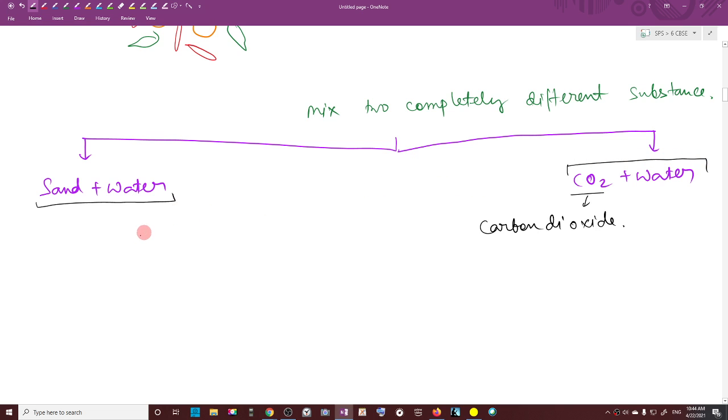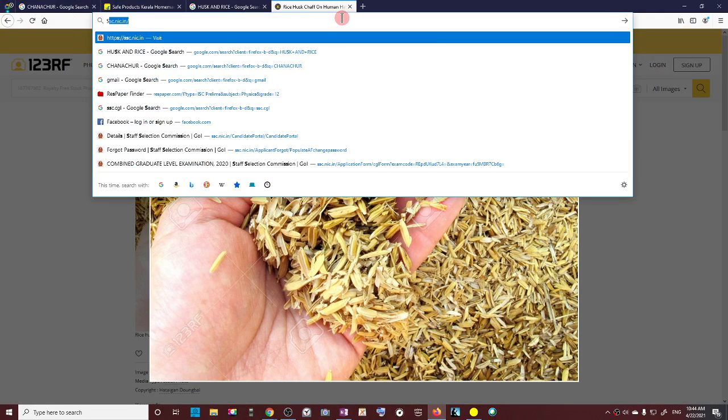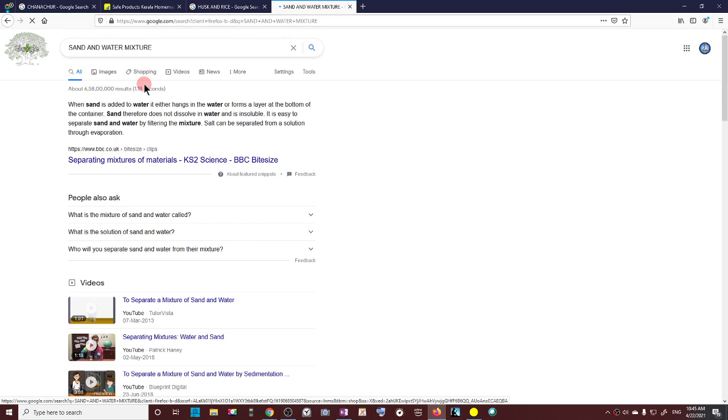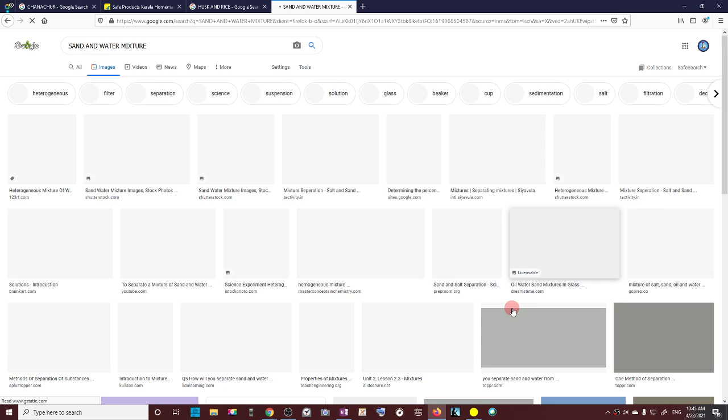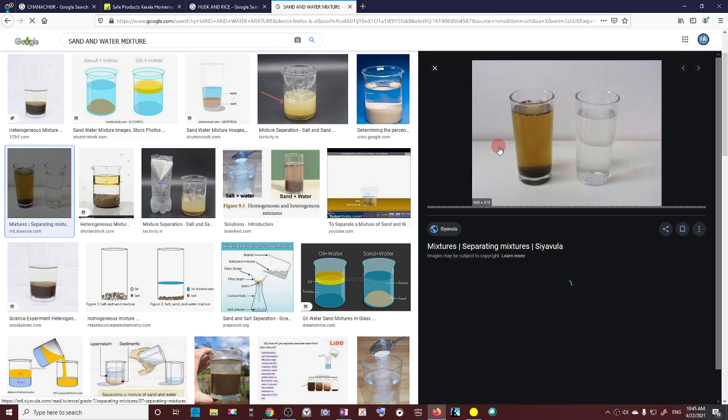Now how will a mixture of sand and water look? Let us see some image. See, this is a mixture of sand and water.